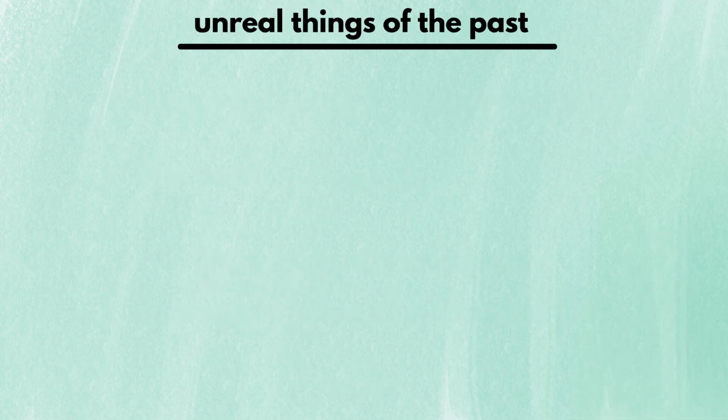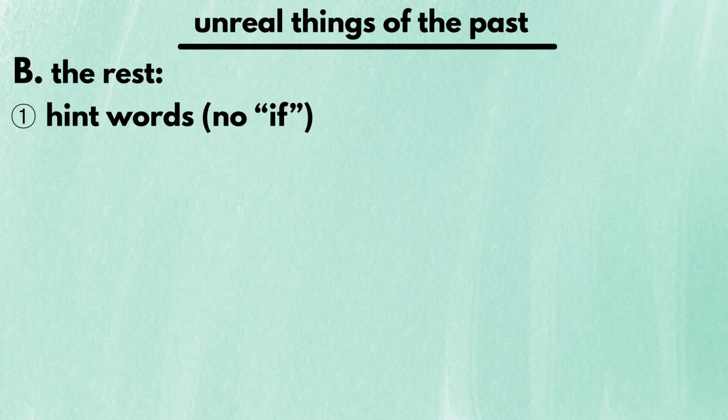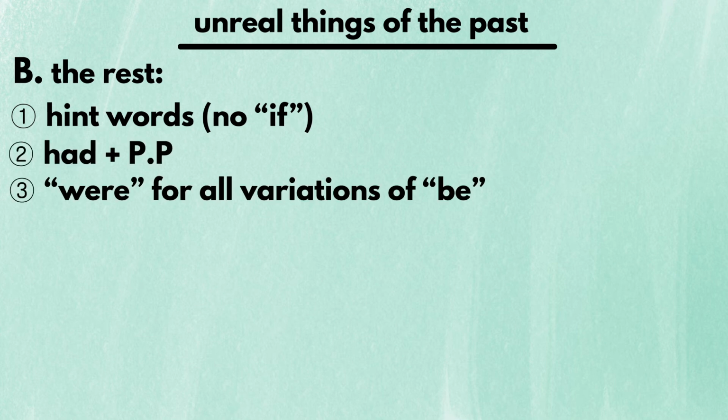Moving on, let's talk about unreal things of the past. There are two major sentence structures. One involves the hinting word "if," and the other involves the rest of the cases. Let's first take a look at the rest of the cases. First, you have a hinting word other than "if." Second, use "had plus pp" for the verb. And third, use "were" for all variations of the verb "be."